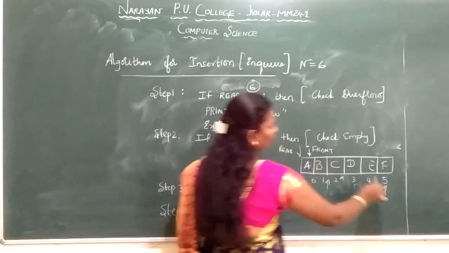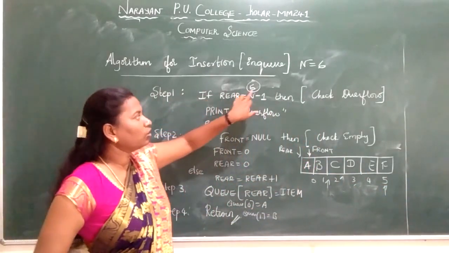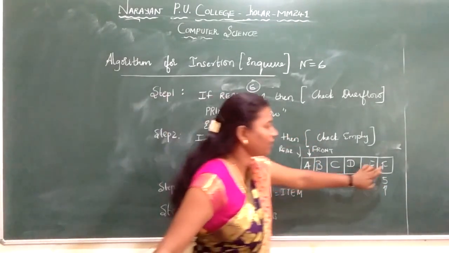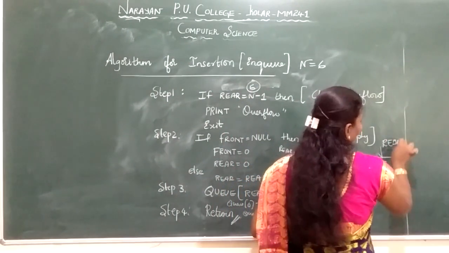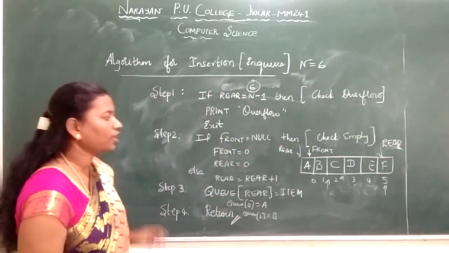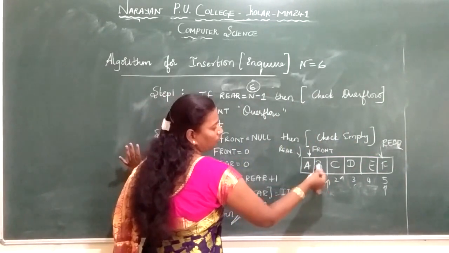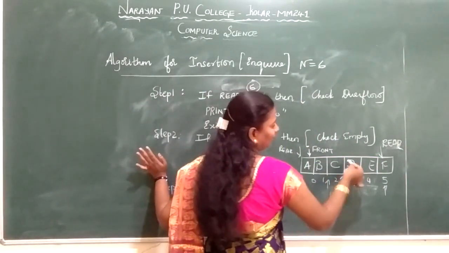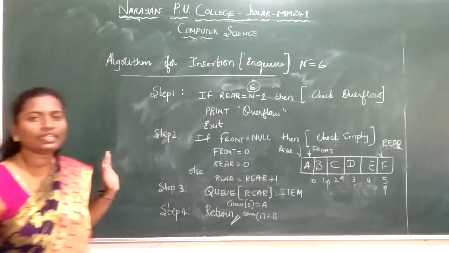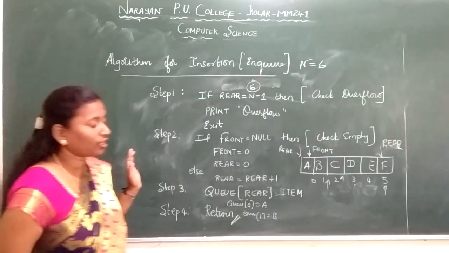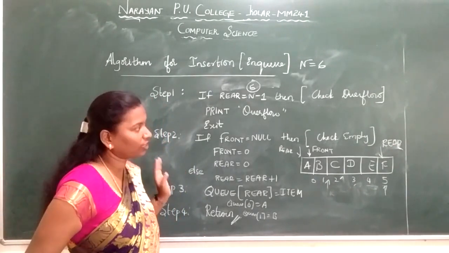Then when the maximum size is reached, rear is equal to 5, that is till F is added. So this is my rear end. Now my rear is pointing to position 5. Till we reach here, I have added Q of 0 A, Q of 1 B, Q of 2 C, Q of 3 D, Q of 4 E, Q of 5, I have inserted the element F, that is my rear end.